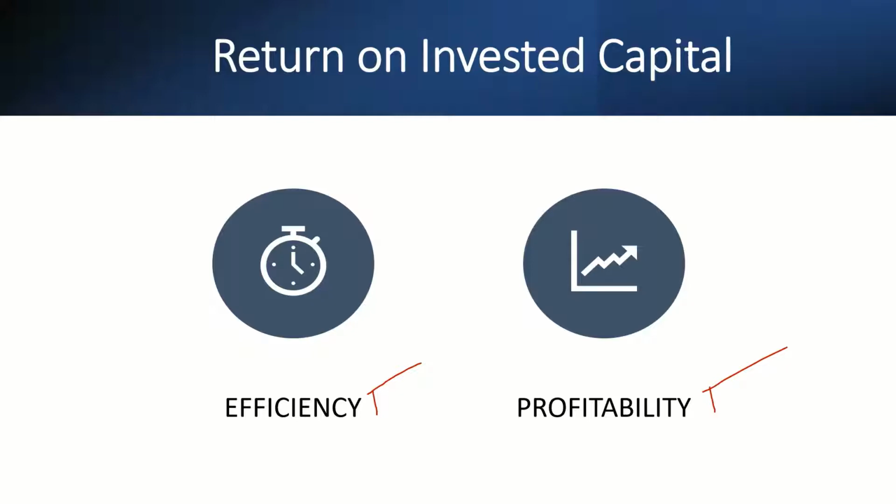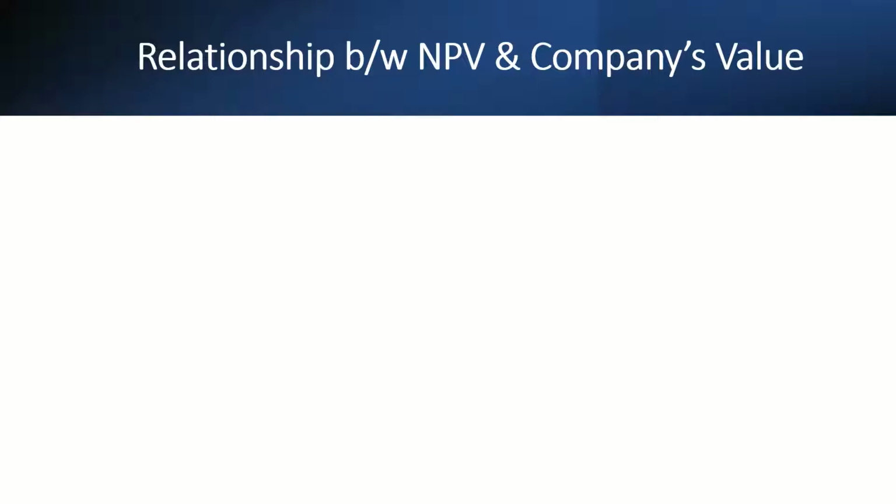Now, what is the relationship between NPV and a company's value? We have discussed what NPV is and how it is calculated in the previous video. NPV has a direct impact on the stock prices of a company. And the value of a company is the total of the value of its current investments plus the sum of net present value of all its future investments after considering any externalities.